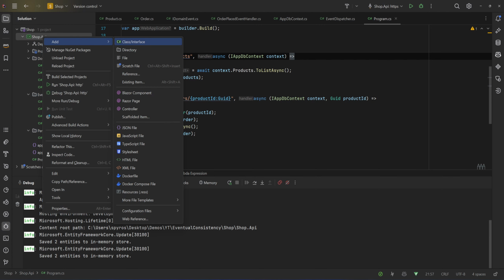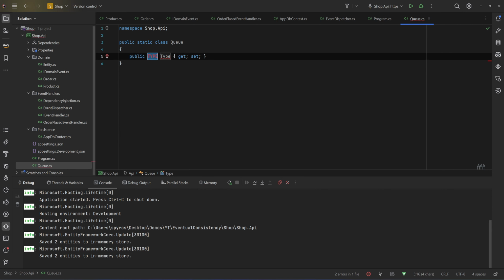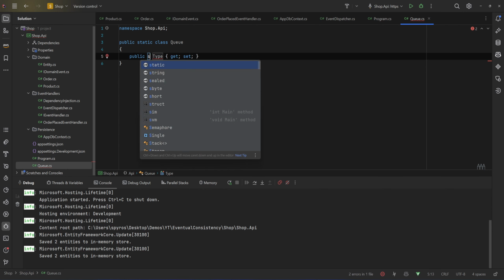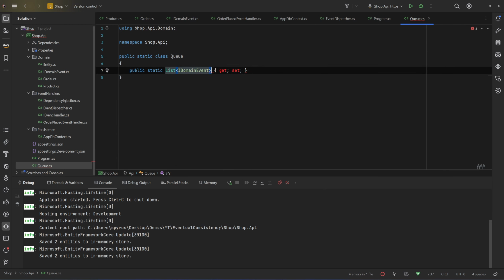So let's go and add a queue. Let's make it a static class, and we will use static lists of IDomainEvent. That's how fake our queue is. So public static list of domain event. Let's call that events and let's initialize that.